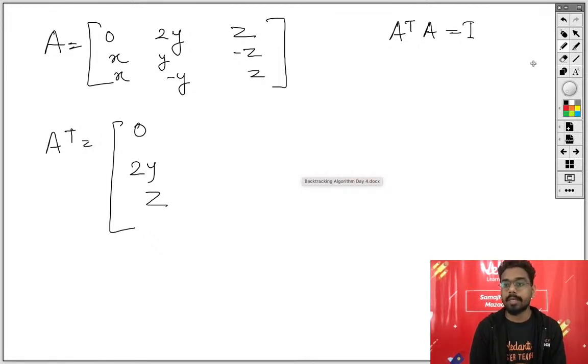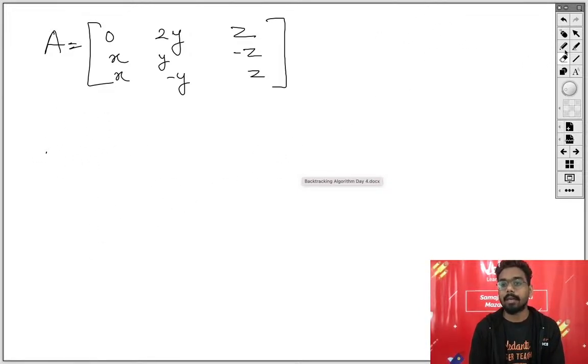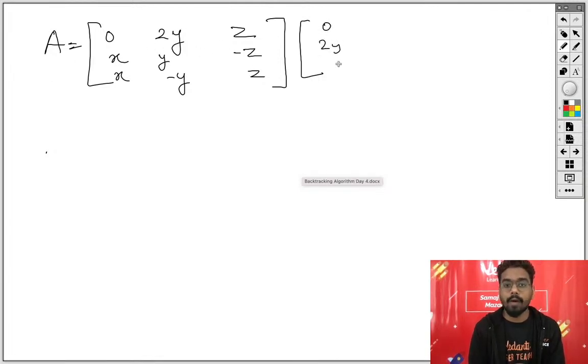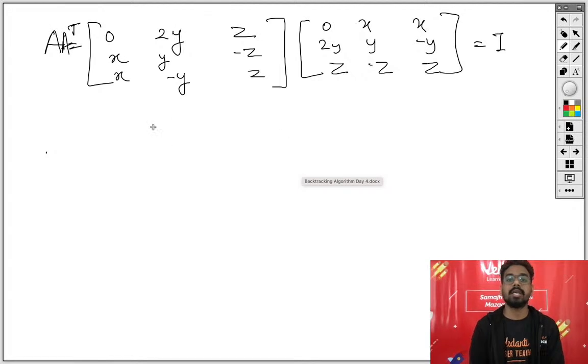So I will write it here so that it is a little easier for you to multiply. Now I am writing A transpose here. I know A into A transpose is I. What is A transpose? 0, 2y and z; row will become column: x, y, minus z, x, minus y and z. And the multiplication of A and A transpose is I. Let's see.